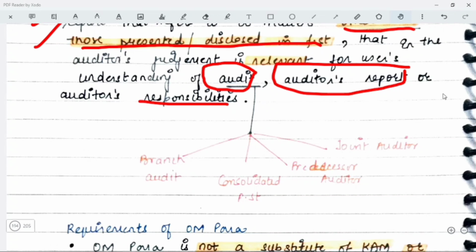For example, in case of SA600 where we use the work of other auditor, हमने वहाँ पर बात करी थी division of responsibility para has to be mentioned in the OM para, remember? तो वही चीज़ यहाँ पर बात हो रही है. या फिर आप जॉइंट ऑडिटर के केस में मेंशन कर सकते हो, जब आप डिफरेंट रिपोर्ट्स इशू करी जा रही थी बाय द जॉइंट ऑडिटर्स, that is they were having difference of opinion, तो मेंशन करा जा सकता है.